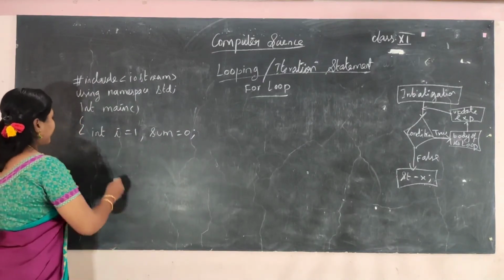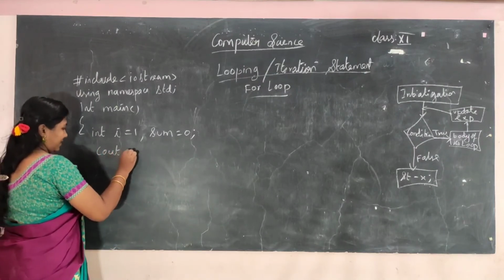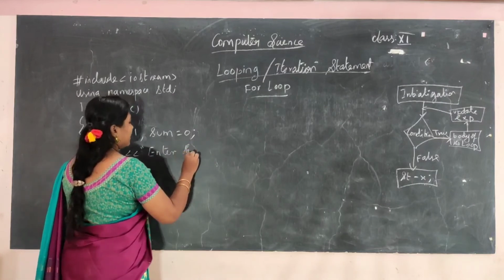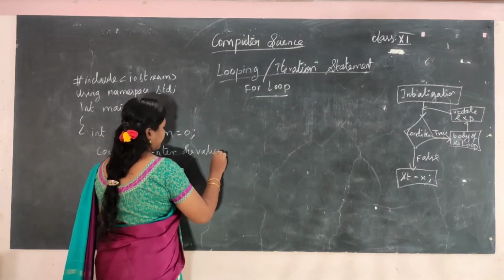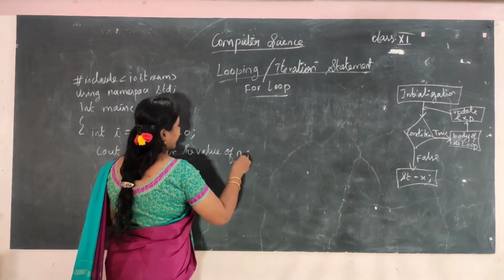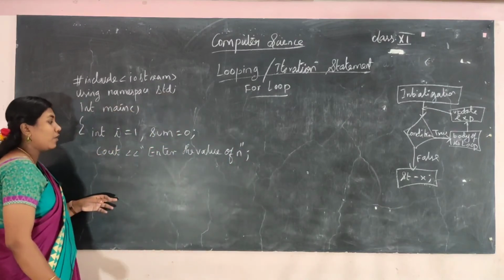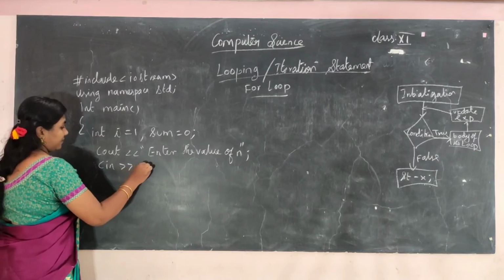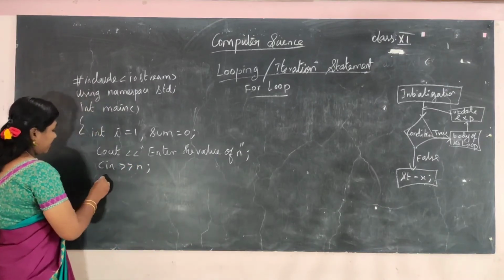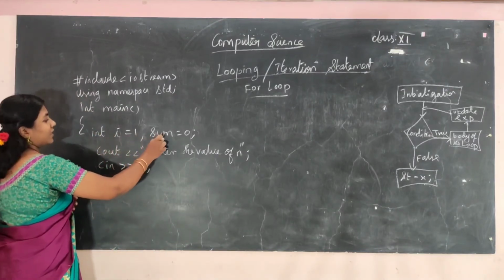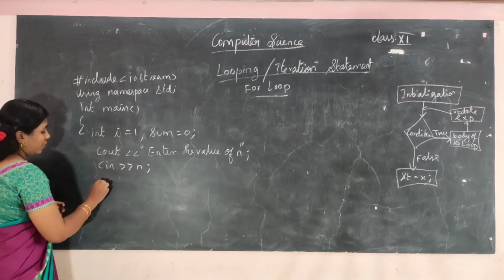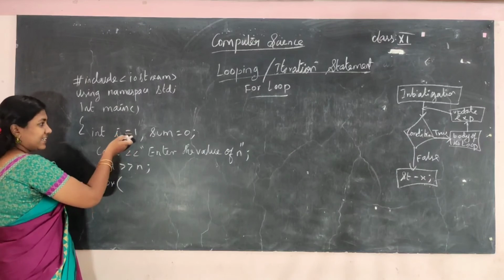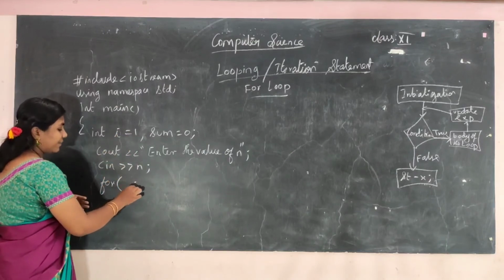So cout, enter the value of n. I am going to get the value of n from the user. Next, cin n. Clear? So i = 1, sum = 0. As I have initialized here itself, I am not going to initialize in the for loop.